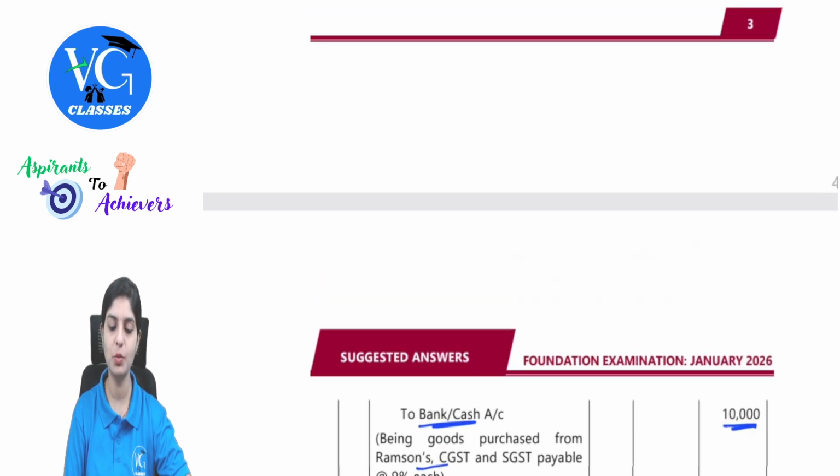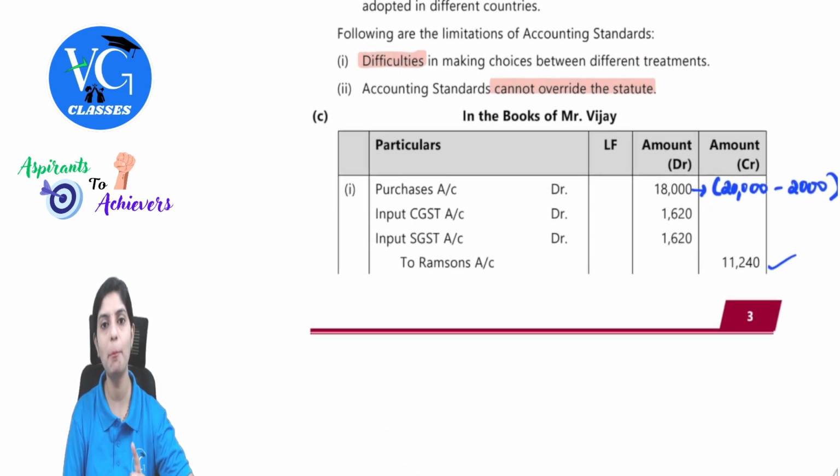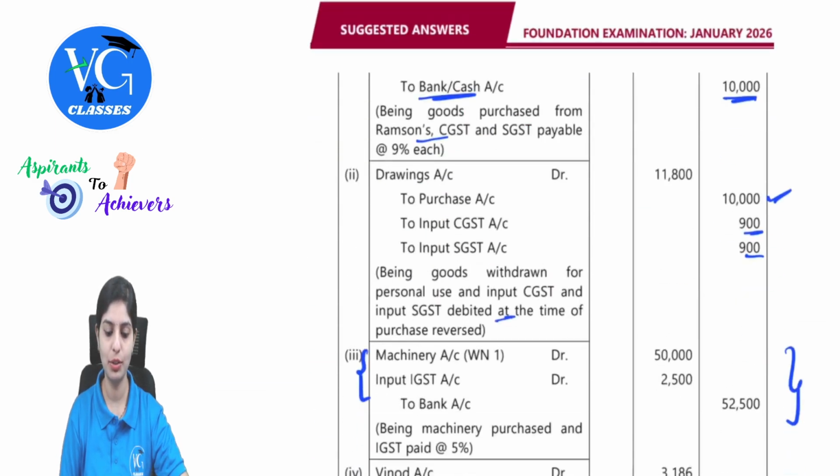So I hope the question was comfortable. This GST integrated question is one of the important ones tested frequently by the institute because this is a very trending topic, and conceptual understanding is what is required: why we need to debit, and the respective amount calculations. I hope question number 1 was comfortably understood by all of you guys. Moving on to the next one.